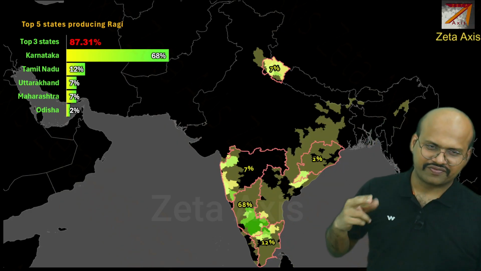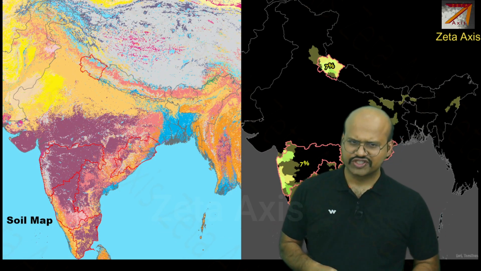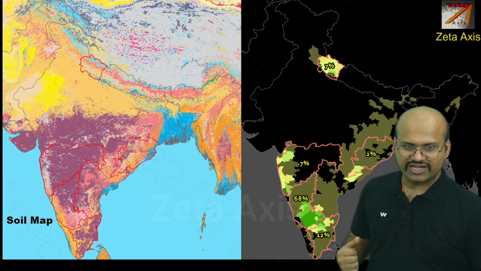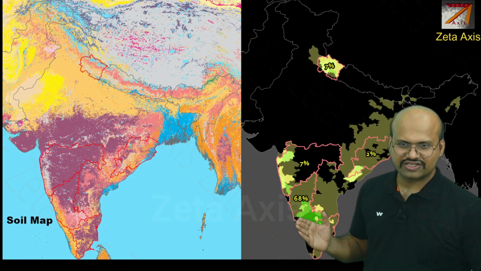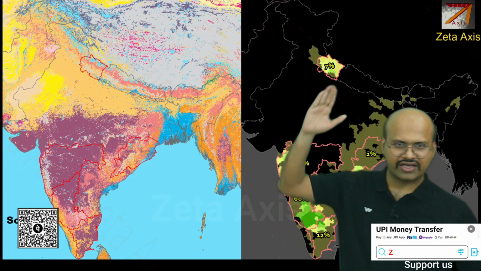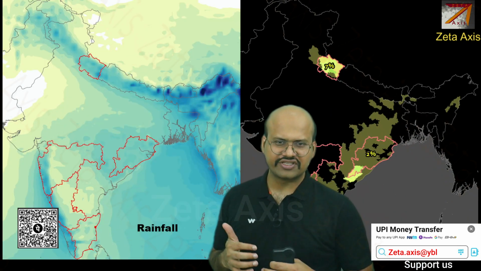In Odisha, we have 2% of Ragi that is produced in India. If we see the soil, then we can see that it is produced in a wide variety of soils. Here we have black soil, here we have a mixture of red soil, and again here we have red soil. So in this region we have red soil, here we have alluvial soil. It is grown in the regions where the rainfall is significantly less.